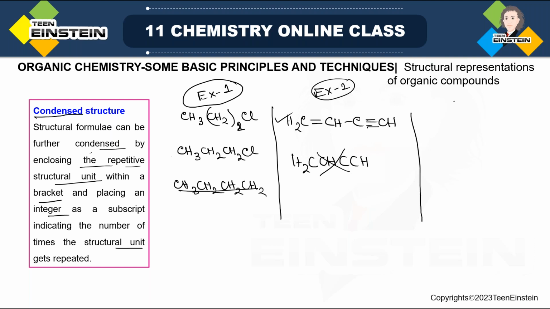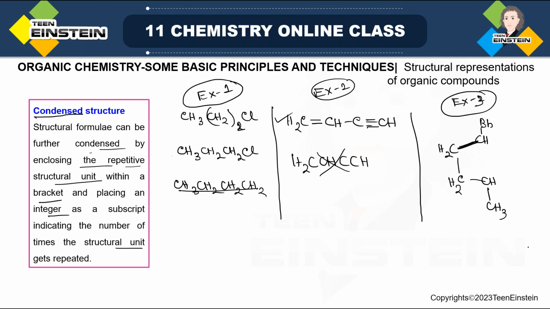Now the last example we have seen is the cyclic structure, the ring structure. Now how will we draw it? H2C, CHBr. As it is a ring compound, you have to put these lines. We do not have any other option. But see, for this CH2 we have not written the full bonds. We are simply writing it as CH2. But for this part you have to use a bond, because if you do not use that straight line, how will we draw the ring? So that is why you have to do it.